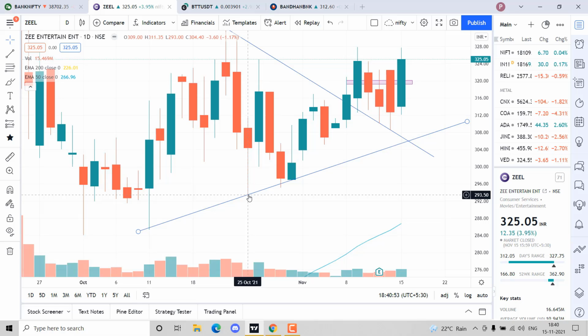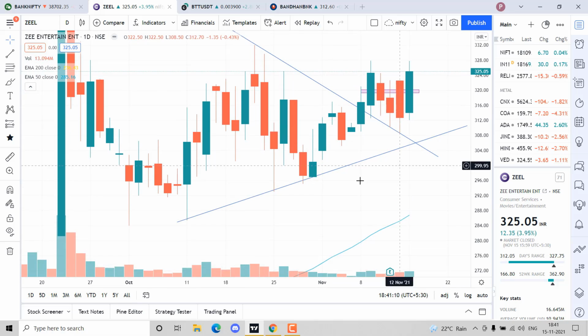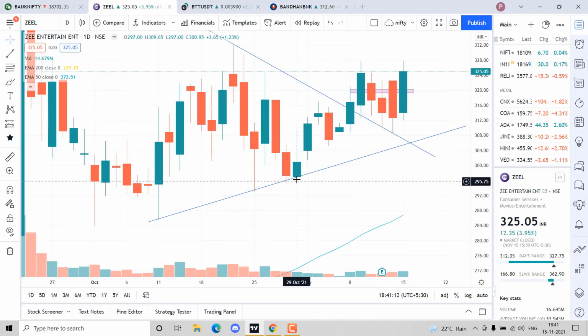The second point comes around 25th October. This red candle, see, it has come down till here, wick, it has bounced back. So now we have a clear support. This is a support, this is a support. We just need 2 points to draw a line. So this is the support line that we have right now. So the next time the price again comes down to here, we just don't buy. We just don't blindly buy.